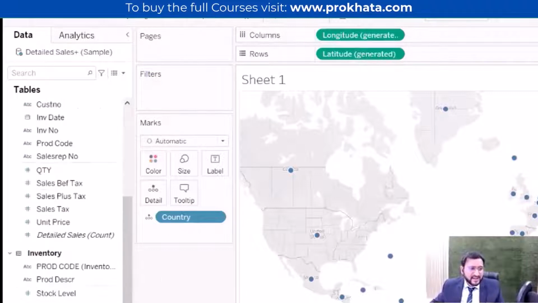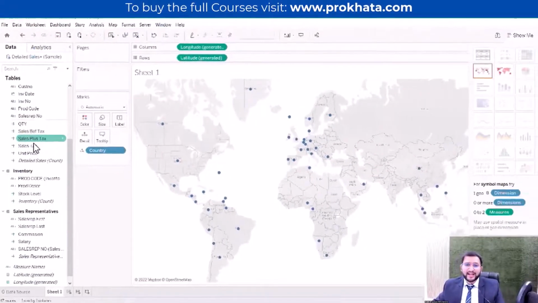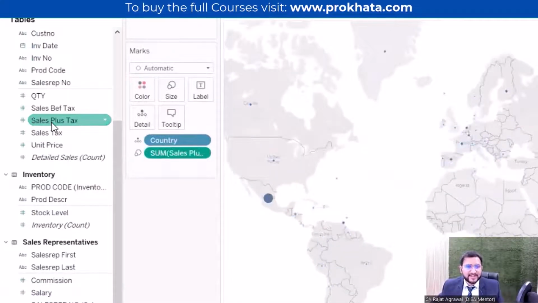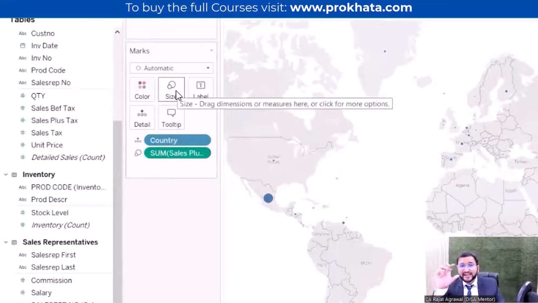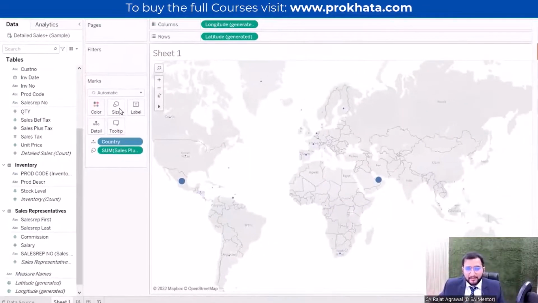Now let's take sales plus text. We are taking sales plus text to analyze which country is performing in a better manner. So let's double click on sales plus text. As soon as I double click on sales plus text, it has taken this sales into a size option. So the size of the circle has changed now, and we can analyze in a better way.